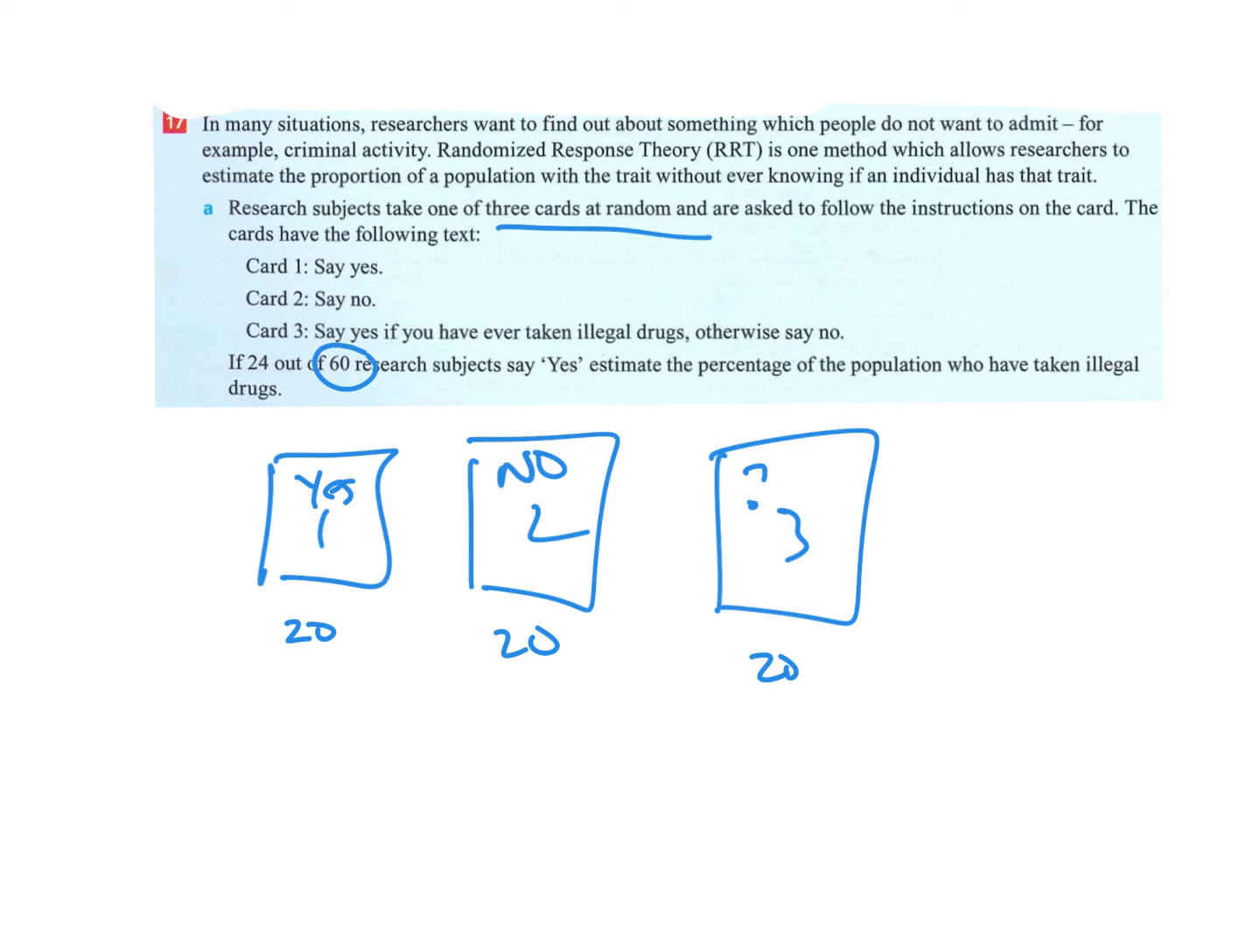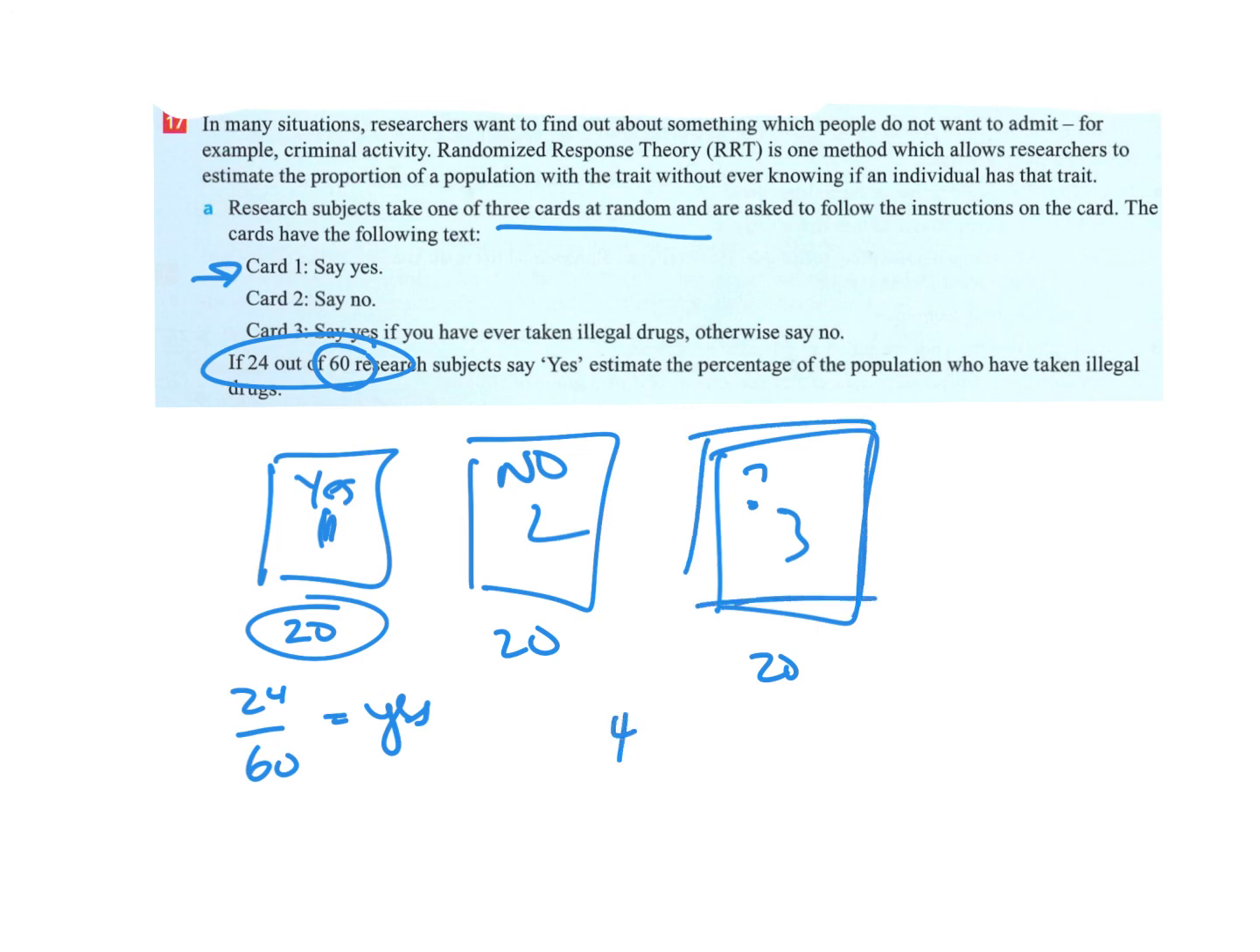And so if I have 24 out of 60 who answer yes, well, I know that 20 of them got the yes card, because that's our proportion. So it's 4 people who have said yes to this question. So it's 4 out of 20. I know that that is 1/5, which is 20%.